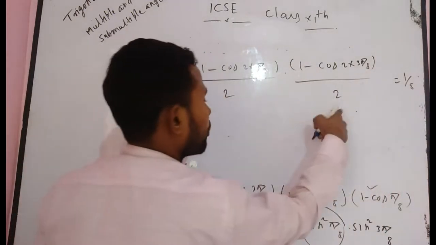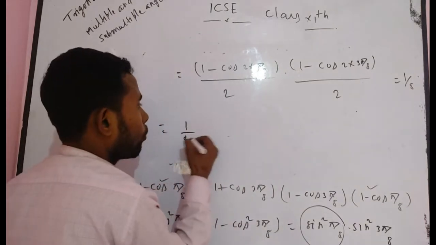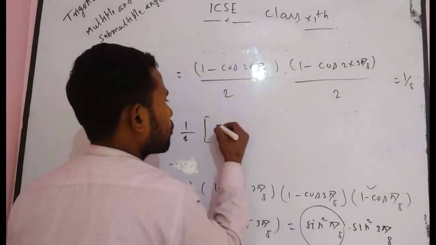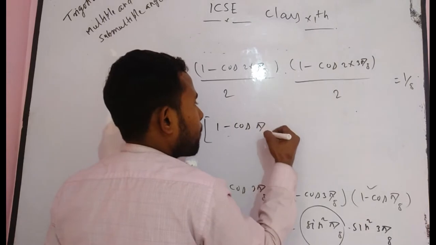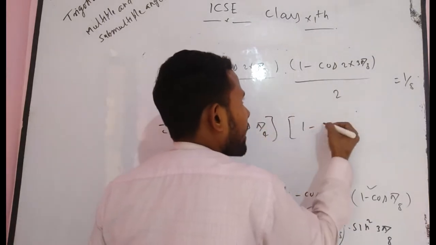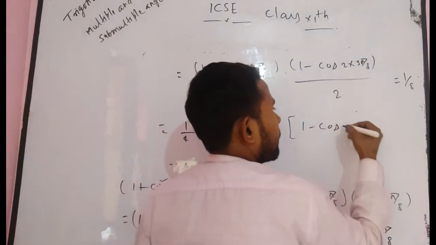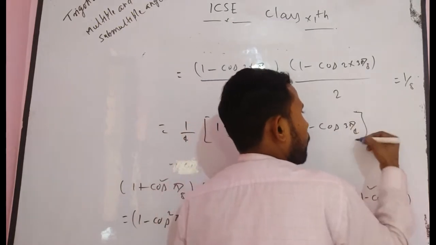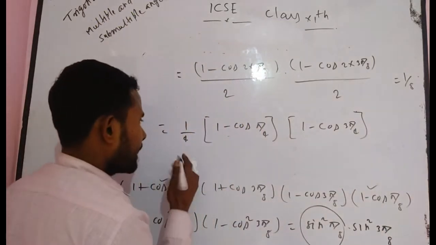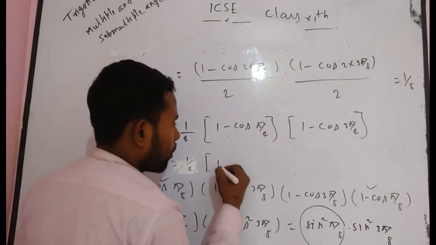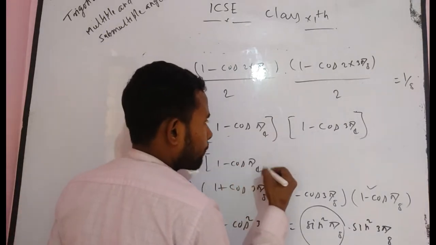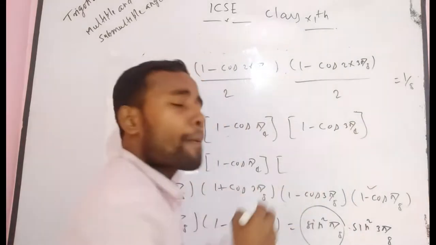After manipulating, 2 into 2 will be 4, so 1 upon 4 into 1 minus cos pi by 4 into 1 minus cos 3 pi by 4. What is cos 3 pi by 4?